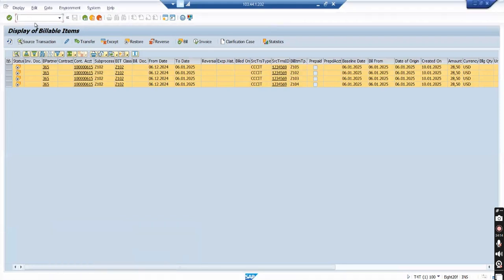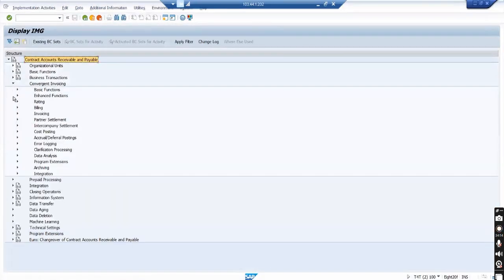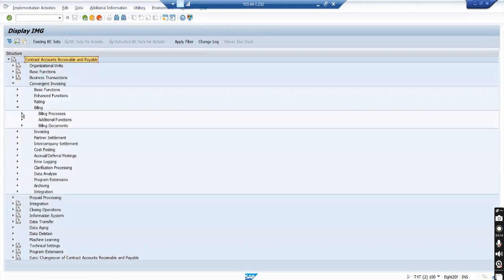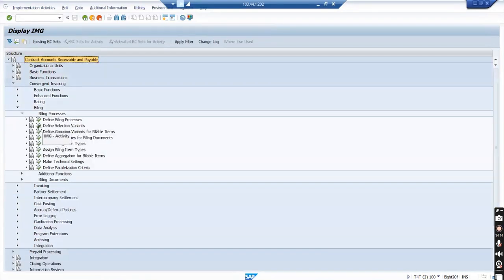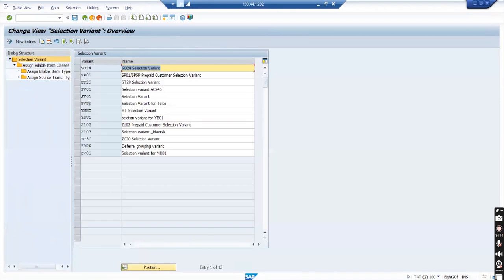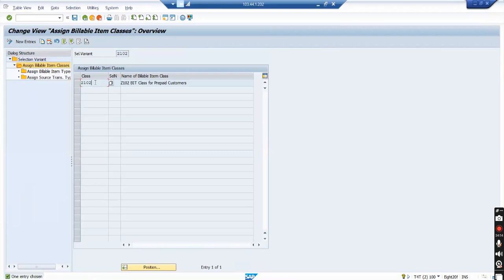Ideally, I will not need that. Slash o FICA IMG, convergent invoicing, billing process selection variant. My selection variant Z102 says my billing bill class is C102, and here I will assign billable item types.